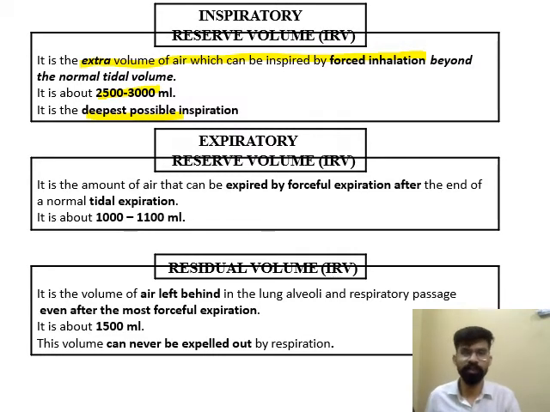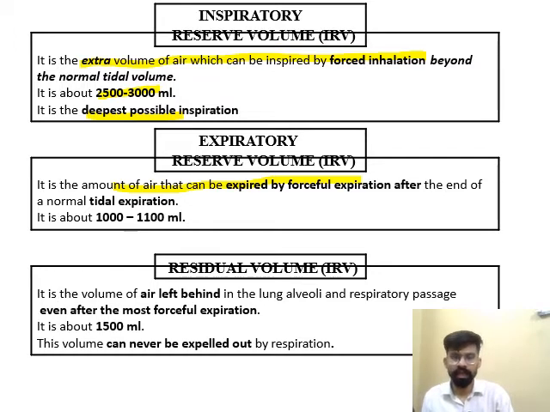It is the deepest possible inspiration. Next is ERV, expiratory reserve volume. It is the amount of air that can be expired by forceful expiration, and its value is near about 1000 to 1100 ml.